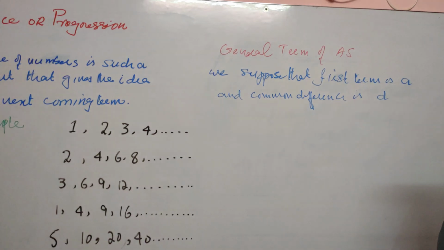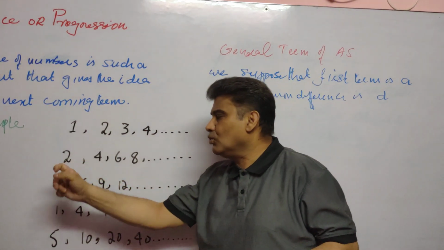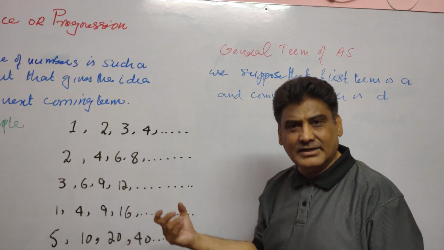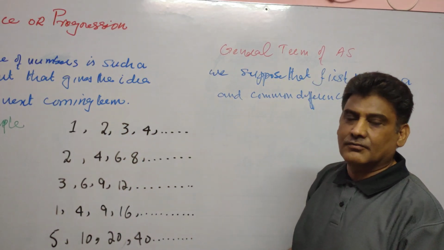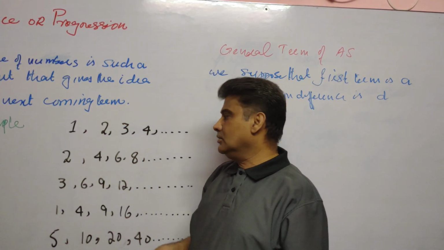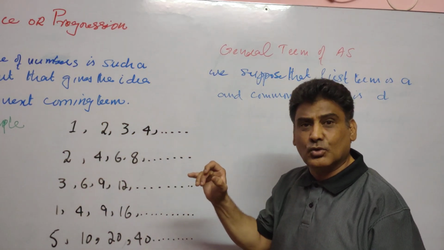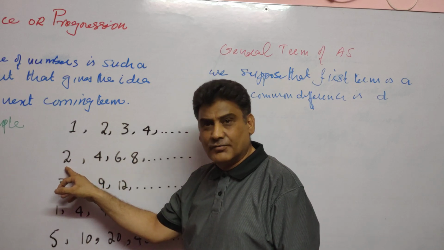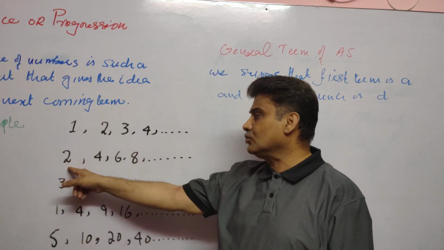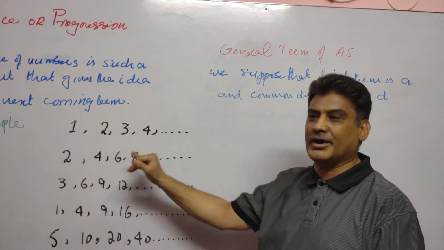For example, if the first term is 2 and the number we add to get the next term is again 2, then we add a fixed number 2 to the preceding term to get the next term: 2 plus 2 is 4, 4 plus 2 is 6, 6 plus 2 is 8, and so on.